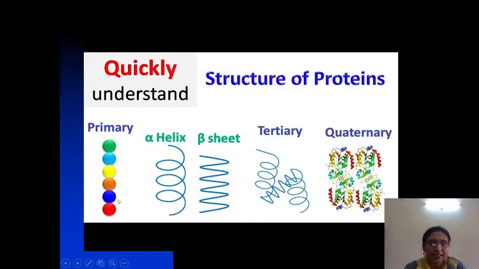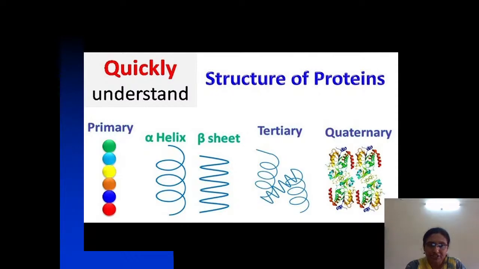So this is a quick way to understand it. As I mentioned, primary structure is the number and sequence of the amino acids, and the twisting of the primary structure forms the secondary structure. The secondary structure patterns are alpha helix and beta sheet. Alpha helix is the spiral one and beta sheet is the extended form of the primary structure. Further folding of this secondary structure forms the tertiary structure, and proteins which have more than one polypeptide chain can show the quaternary structure.